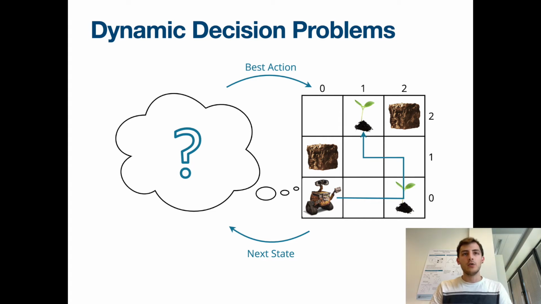So finding a good representation for the problem is fundamental, and we wanted to find one for online planning, which means the reasoning engine must be able to find the best action, then the agent has to execute it, and therefore move into a new state, and then the new state is given back in input to the reasoning engine, and the process repeats. Now, these type of problems are not new, of course, but we propose a new representation for reasoning in this setting.